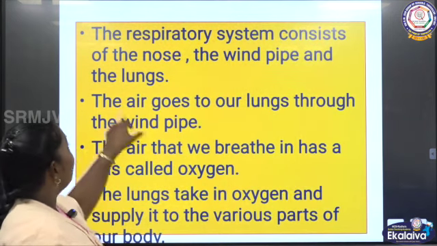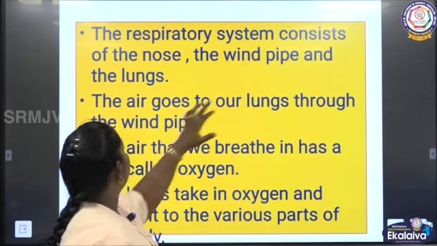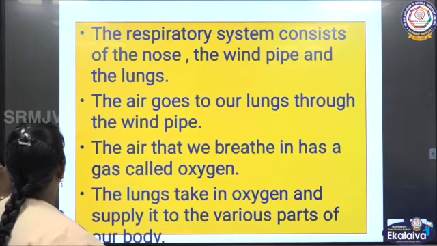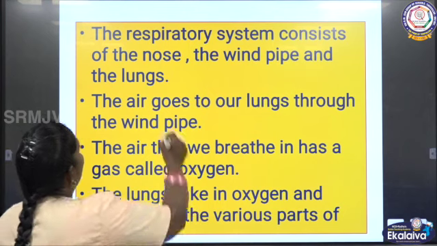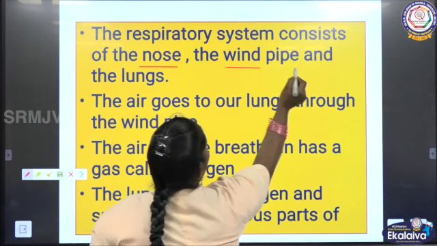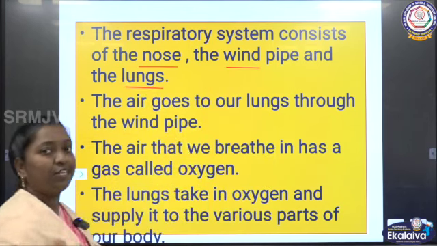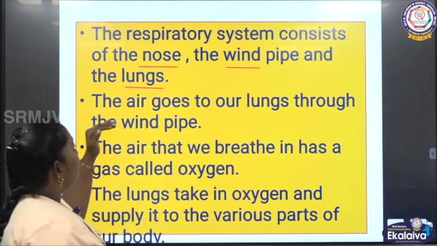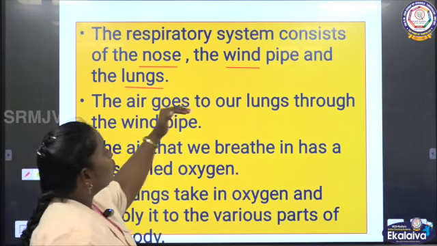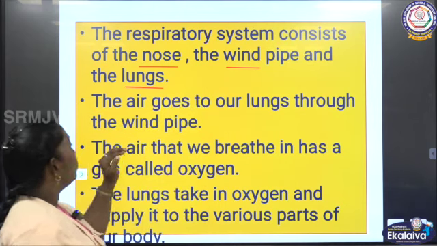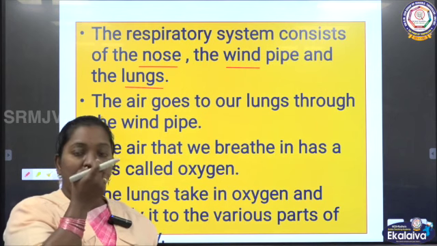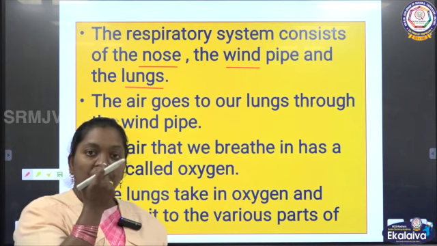Let me read the content. The respiratory system consists of the nose, windpipe and then lungs. As I explained, nose, windpipe and lungs. Through the nose, air goes to our lungs through the windpipe. While we are inhaling, first the air goes through the nostril, the nose.